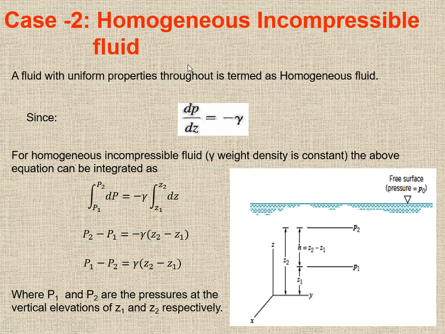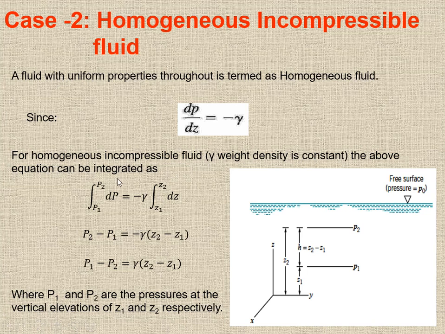So we can write this down if the fluid is at rest and also incompressible and homogeneous. A fluid with uniform properties throughout is termed a homogeneous fluid, and dp over dz is equal to minus gamma when the fluid is at rest. So for a homogeneous incompressible fluid, the weight density of the fluid is constant.